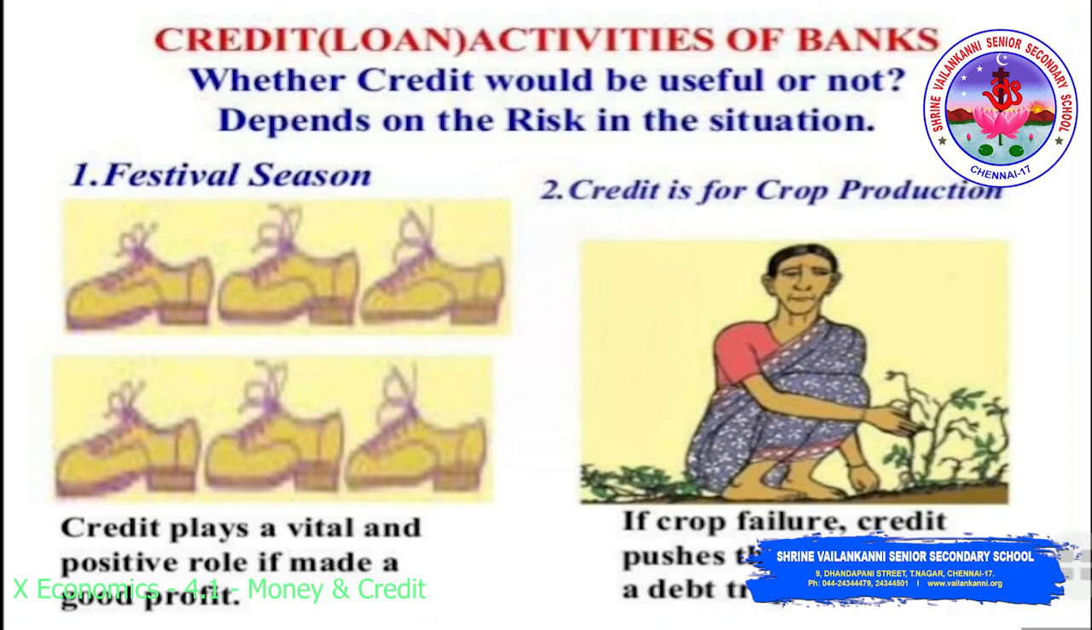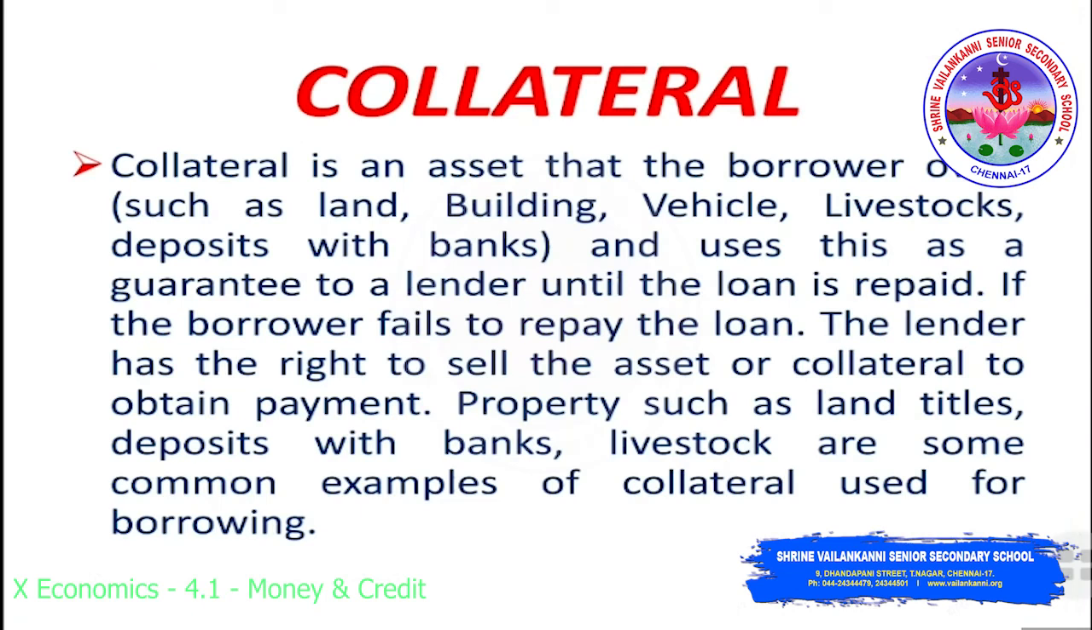Now let's move on to collateral. What is meant by collateral? Collateral is an asset that the borrower owns, such as land, building, vehicle, livestock, or deposits with a bank, and uses as a guarantee to a lender until the loan is repaid. If the borrower fails to repay the loan, the lender has a right to sell the asset, the collateral,